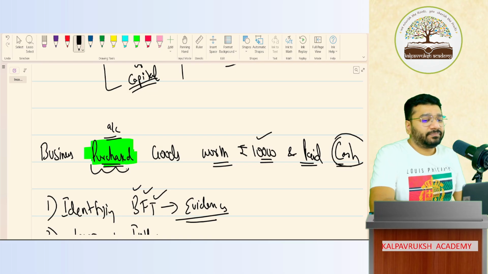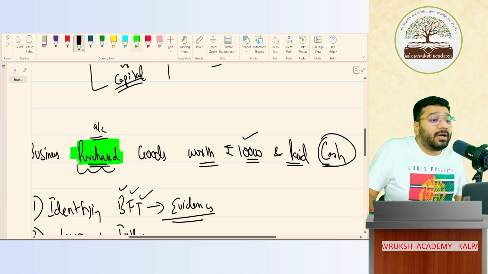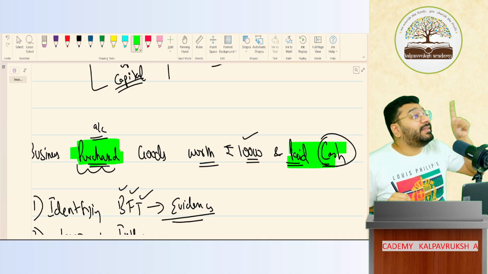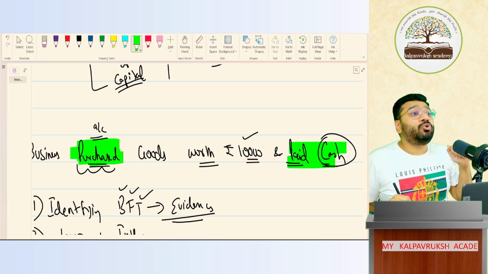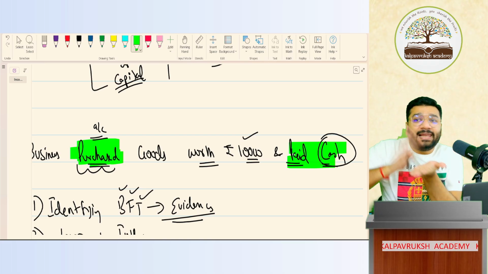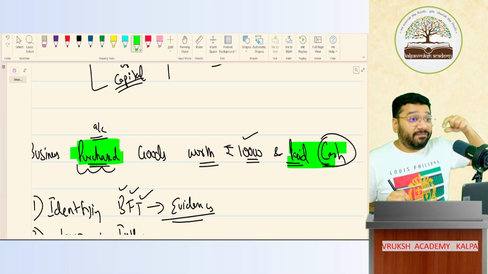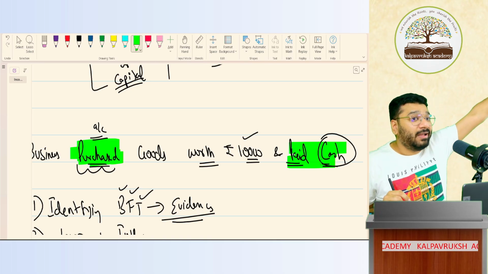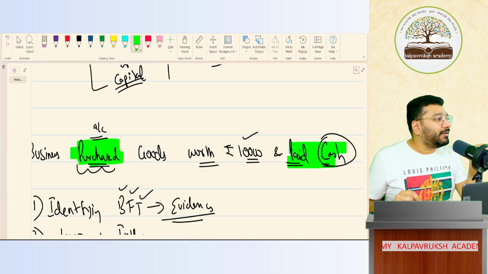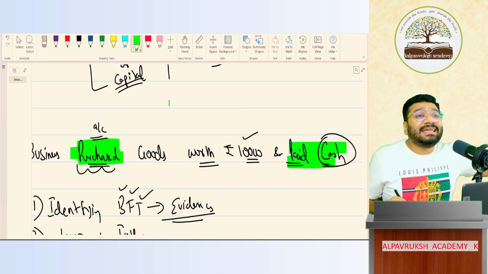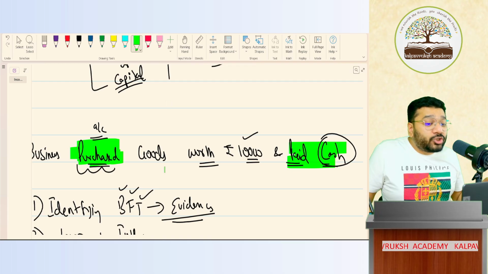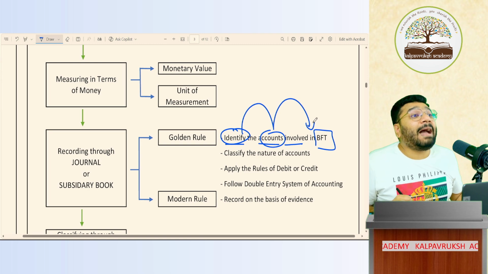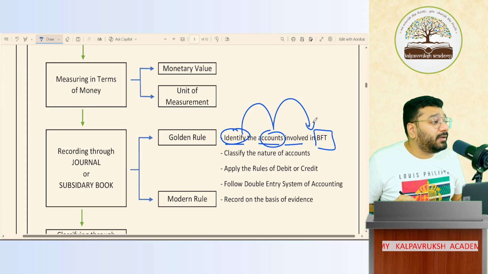Next, which account? Cash account. Why? Because I paid cash, so my physical cash got reduced. In pocket, I had 11,000 rupees. How much paid? 10,000. How much is balance? 1,000. Physically in my pocket, only 1,000 is left. And I know at book level cash is 11,000, so I must minus the 10,000. So the next account that I capture is cash account. Got it, not got it? So once you identify a BFT, in that, identify which accounts should be captured for accounting purposes. Got it, not got it?